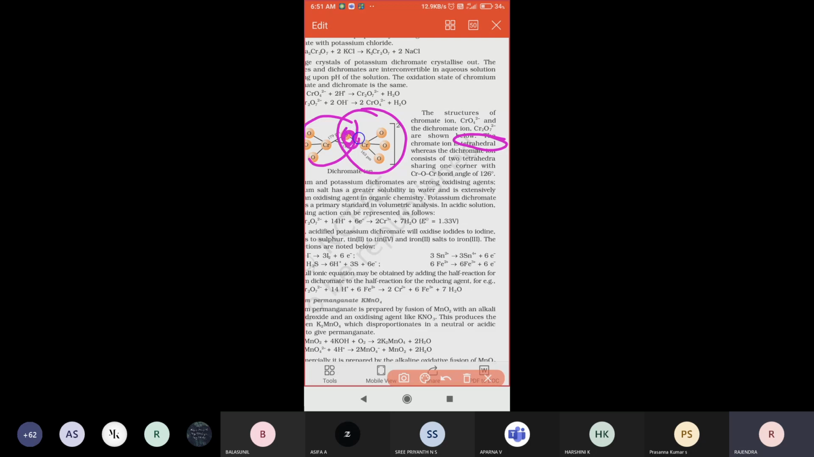So this appears like a dichromate. This is one chromate ion and this is a second chromate ion. So 2 chromate ions are present in the structure. That's why we call it dichromate. Dichromate ion, like that we are calling it. So its bond angle, how much will it be? 126 degrees is the bond angle between chromium and oxygen.